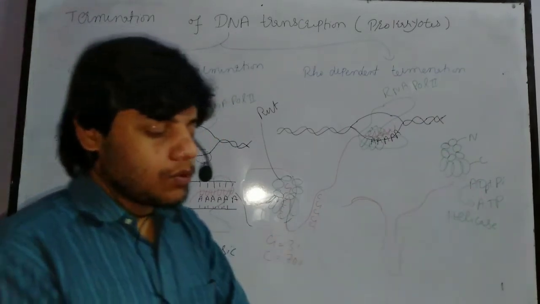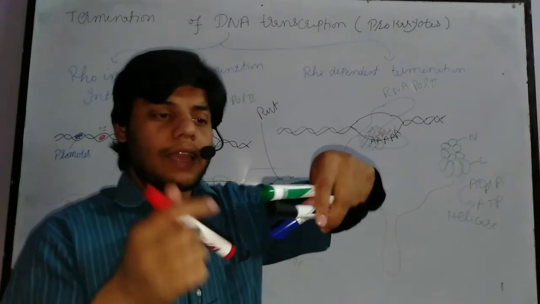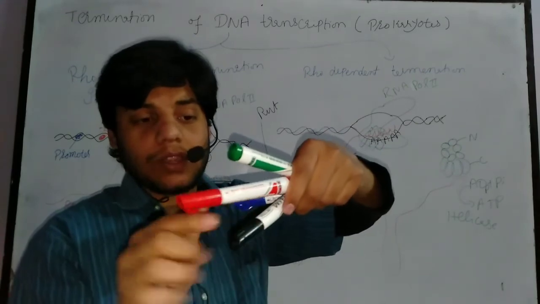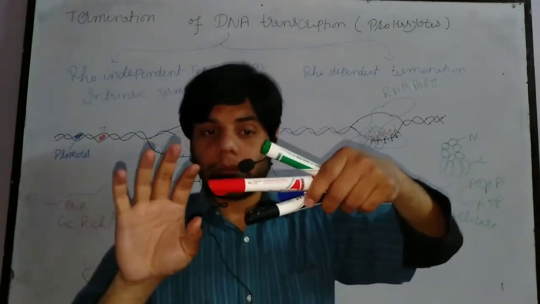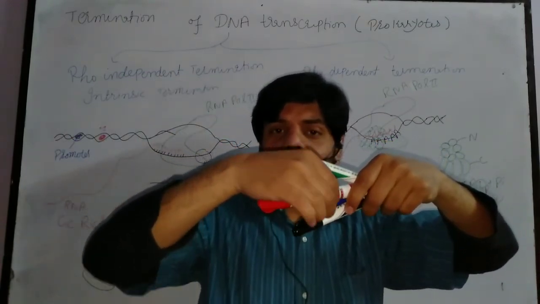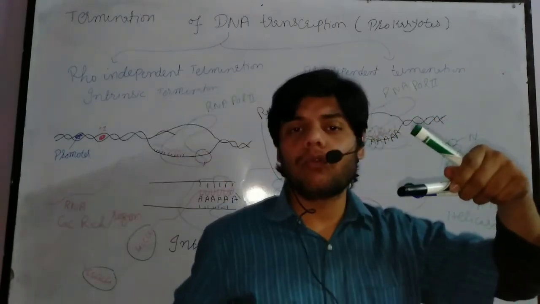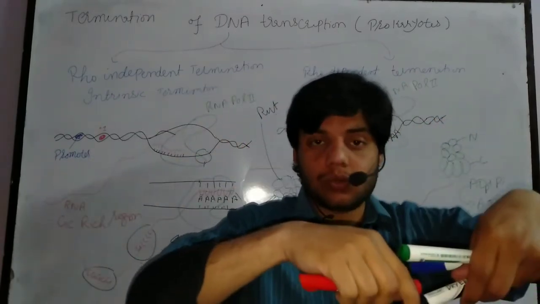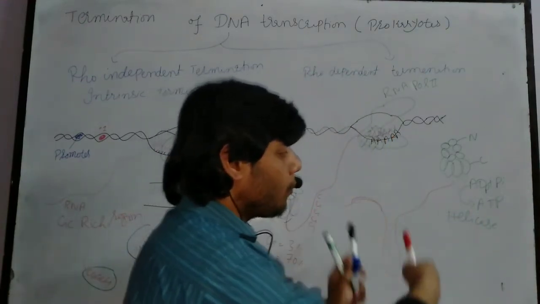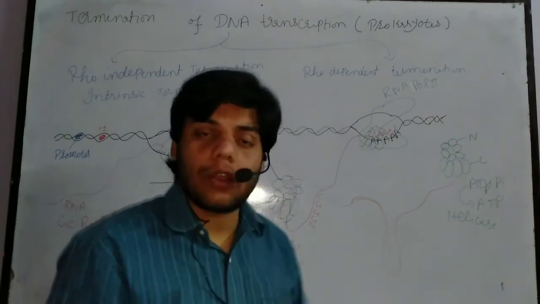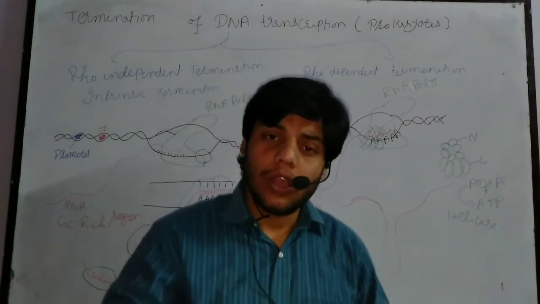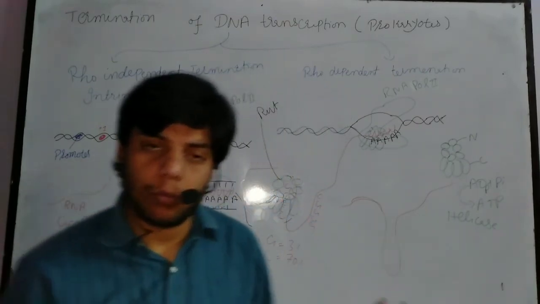Okay, so let's suppose these are the 2 strands of the DNA and this is the RNA strand which is synthesized. So here, as you can see, between them there will be the hydrogen bond. So this is, let's suppose, the Rho protein. The Rho protein will reach here and break the hydrogen bond between them, and then it will remove the RNA strand between these 2 strands. So when the RNA strand is released, definitely the RNA strand will be modified just like that, and we will again get a hairpin loop like structure, because again we know that there is a guanine and cytosine rich region present. That's why it makes a hairpin loop like structure.